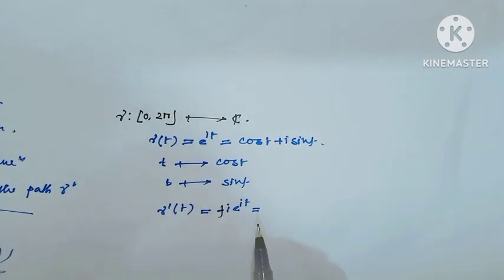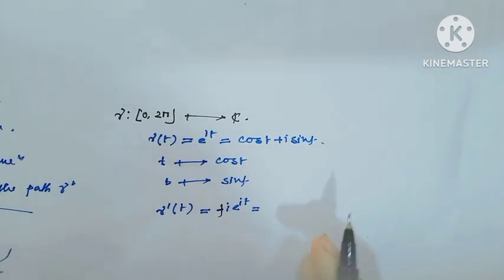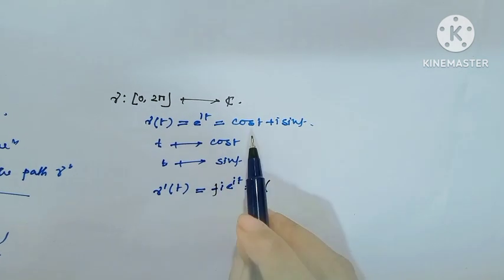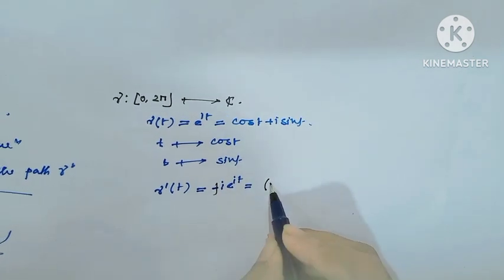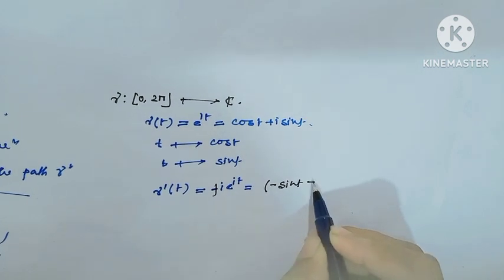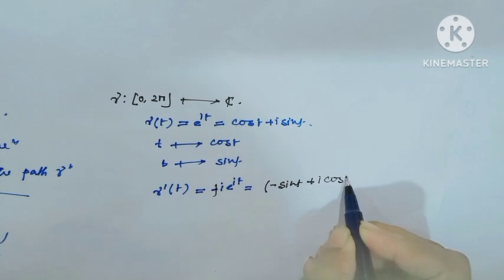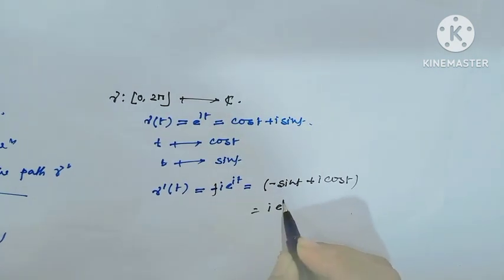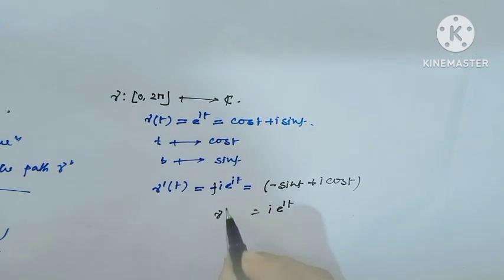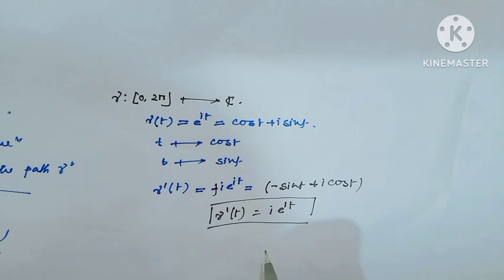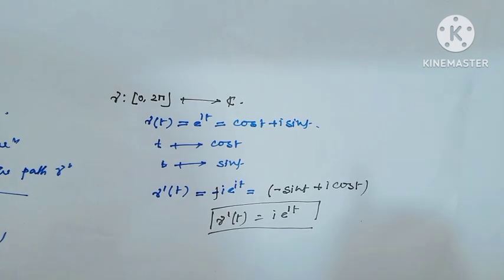Gamma prime of t means the derivative of cos t + i sin t, that is, minus sin t plus i cos t, and this is actually i e^(it). Therefore, gamma prime(t) = i e^(it). I hope all my viewers have understood.